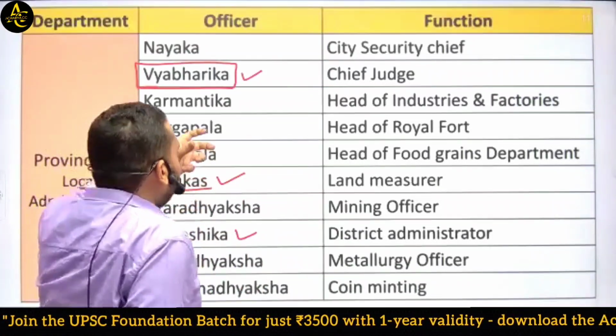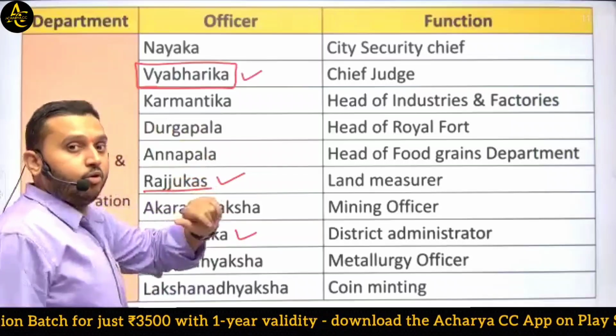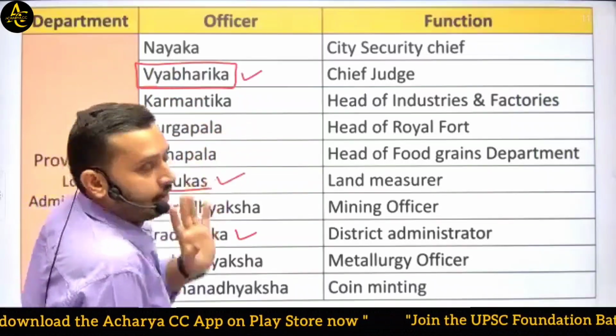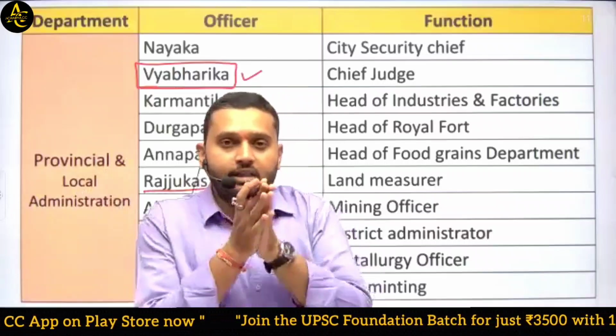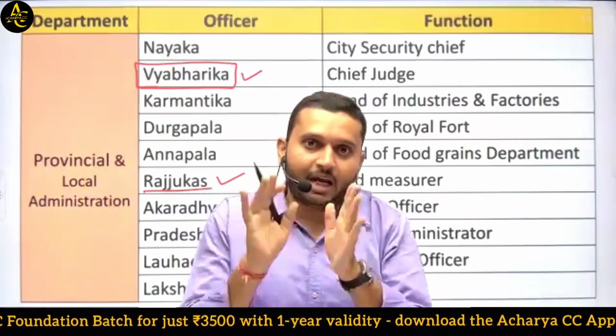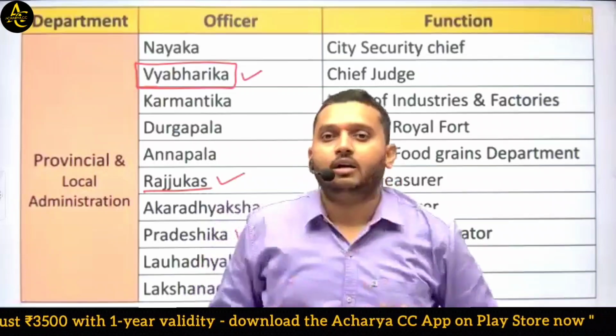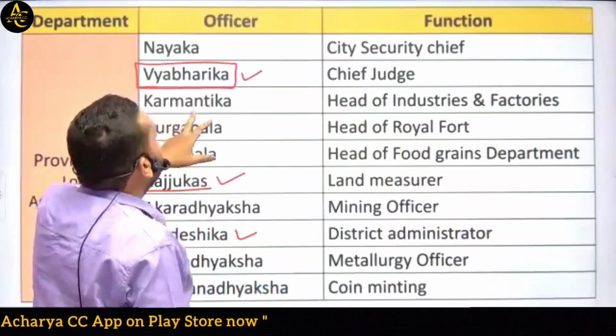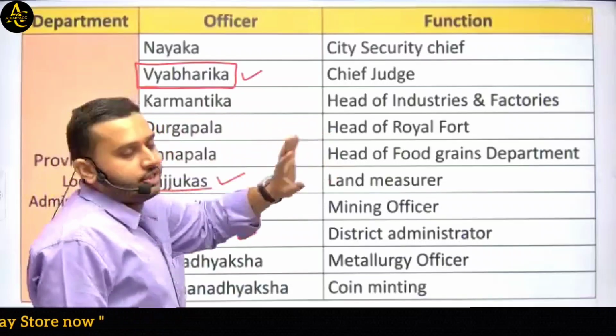Though they tell us about the administration, there was Nayak, the city security chief. That means the city had a different type of administration and needed different persons to lead it. Then another is Karmantika, head of industries and factories.